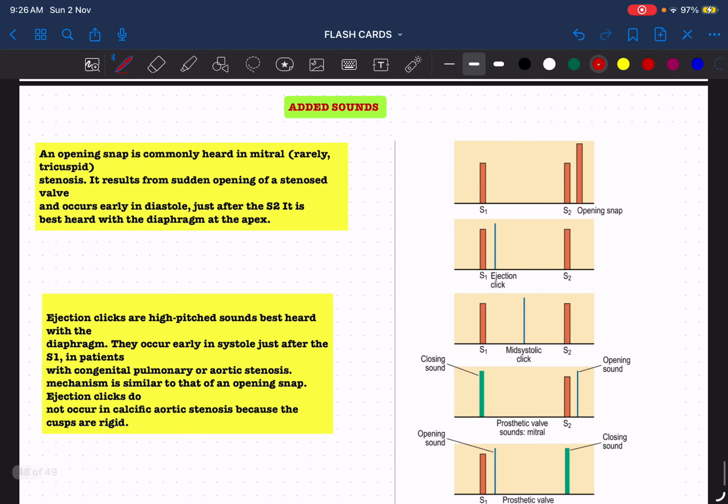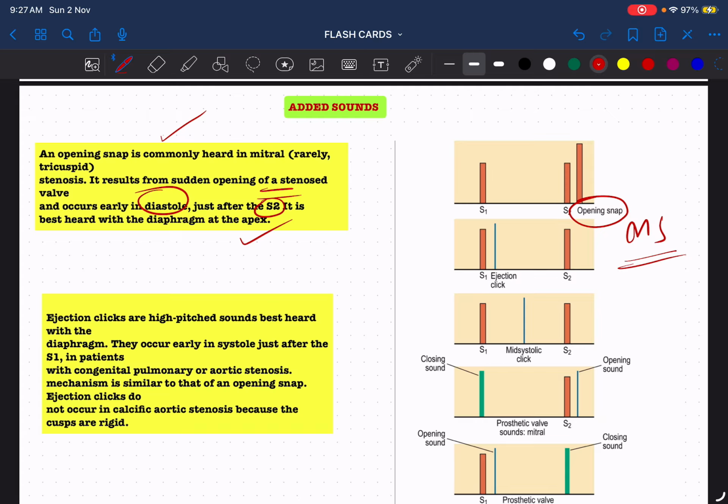Coming to the added sounds, the first one is the opening snap, which is commonly heard in the mitral valve. Opening snap means it is always mitral; tricuspid we won't say. So especially mitral stenosis, and it is again a diastolic sound. Just after the S2, it is best heard with the diaphragm, which means it is a high pitched sound at the apex of the heart. You can see the opening snap just after the S2, and the opening snap is always of mitral stenosis. It results because of the sudden opening of a stenotic valve.